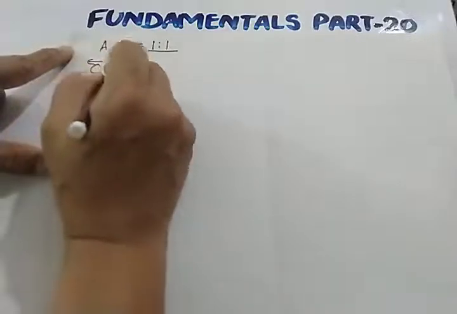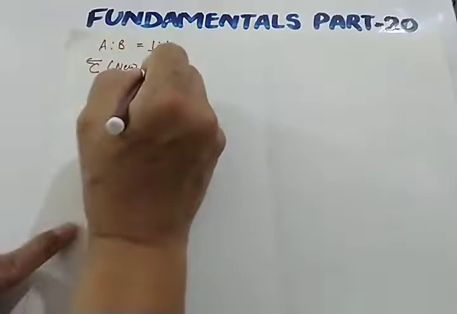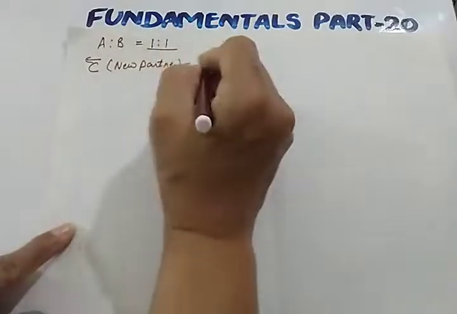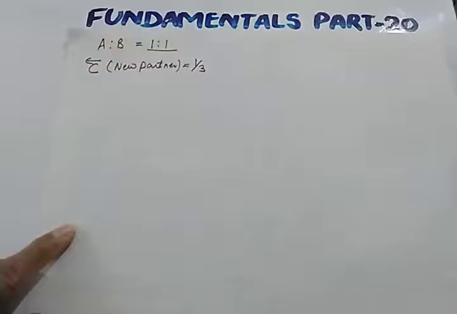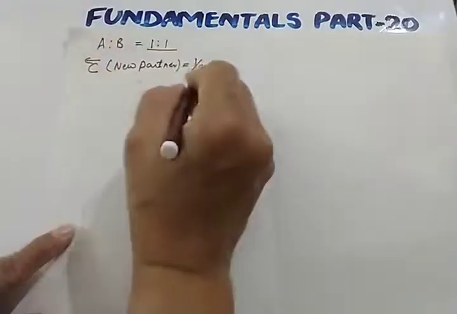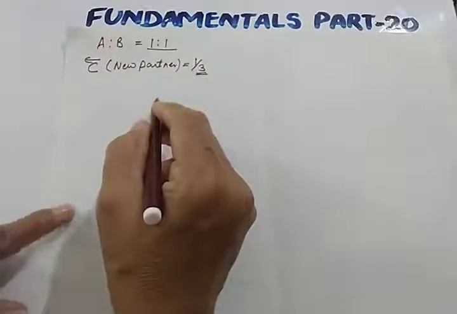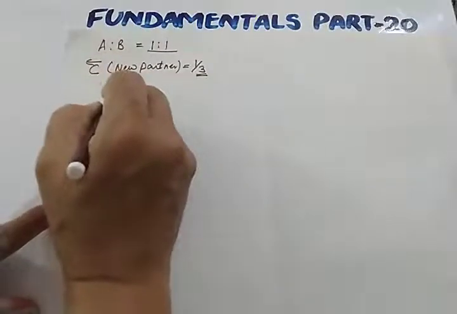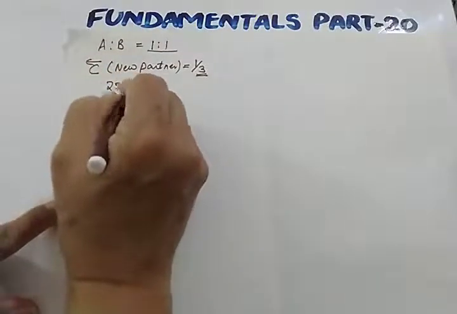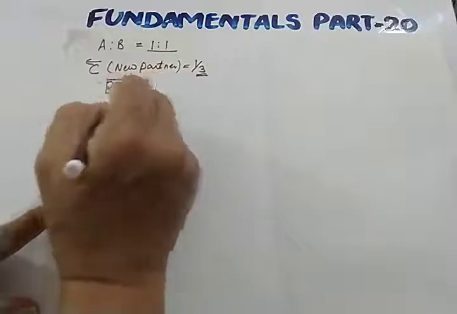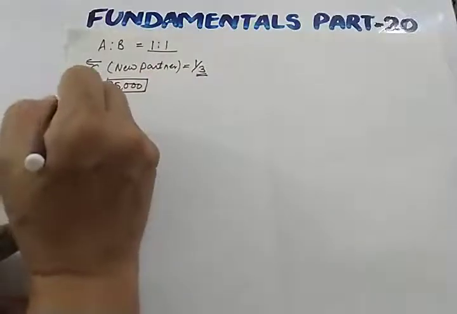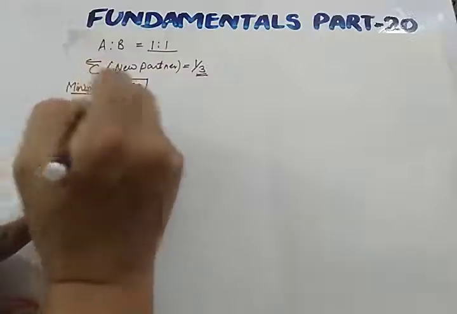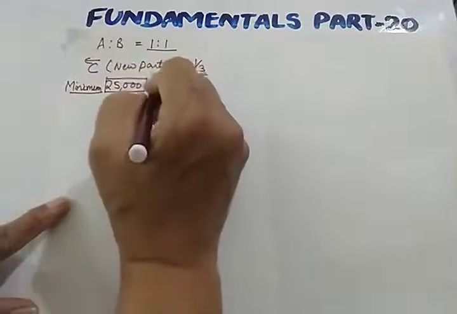C is a new partner, and for an equal share, meaning 1/3 share, he joins the firm with the condition that his profit in the firm should not be less than 25,000. So this is the condition. Minimum profit which C should get